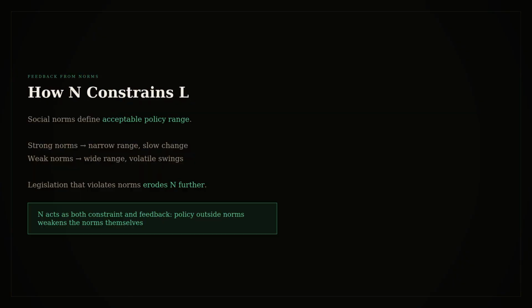Social norms constrain legislative action. Even if pressure demands extreme policy, norms limit what's acceptable. Confiscatory taxation violates property norms, elimination of safety nets violates welfare norms. N acts as a bound on how far L can move in either direction. Strong norms keep policy within a band of acceptable options. Weak norms allow policy to swing to extremes.